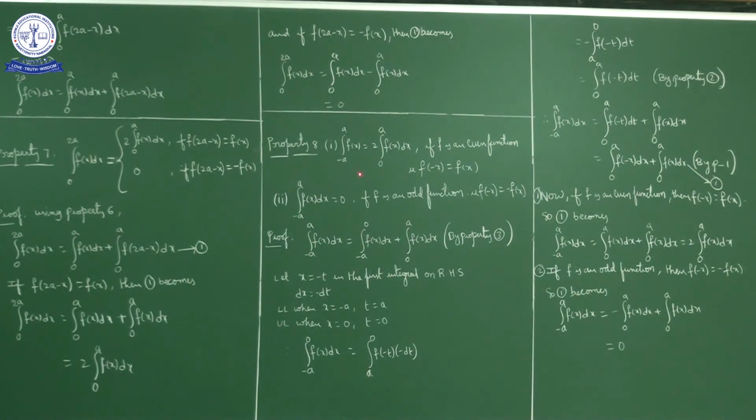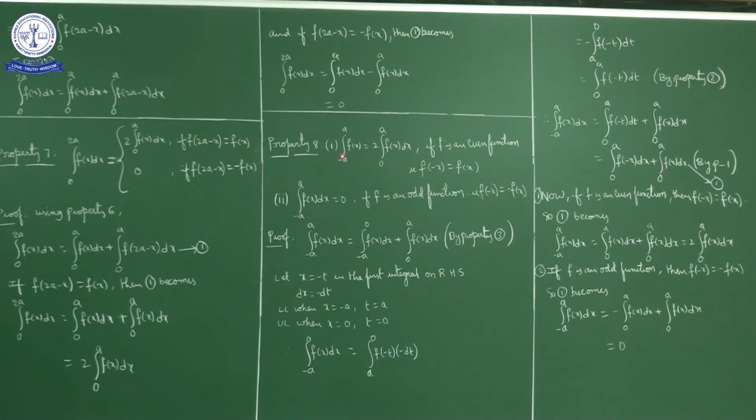Suppose f is an even function, you are actually calculating the area of the curve y is equal to f of x between the limits x is equal to minus a to plus a. My even curve is symmetric about the y axis. So instead of calculating from minus a to plus a, we'll calculate 0 to a, 2 times, if f is an even function. Integral minus a to a f of x dx is equal to 2 times integral 0 to a f of x dx if f is an even function. Even function means f of minus x is equal to f of x.